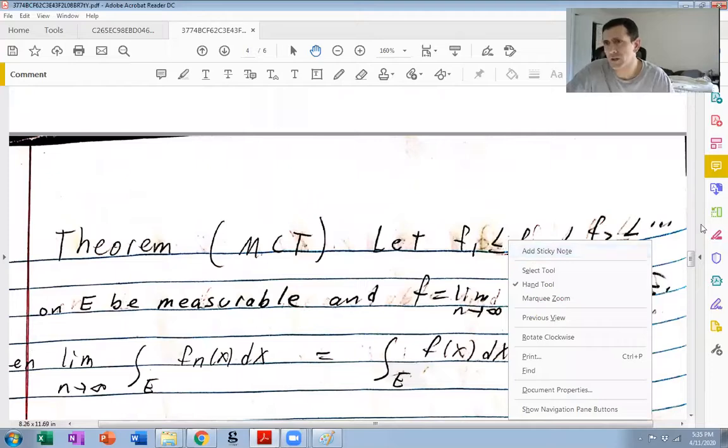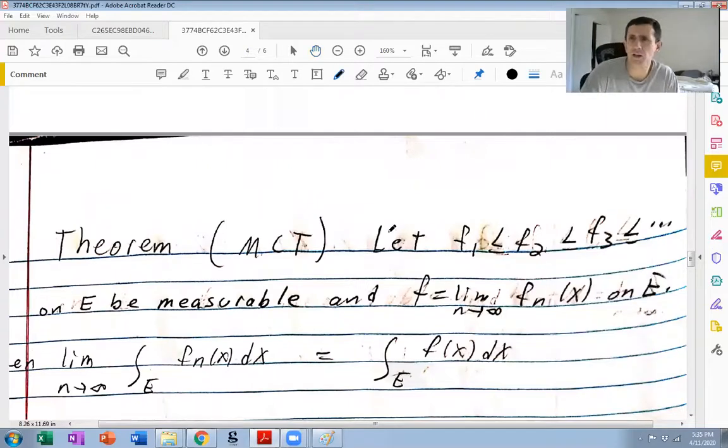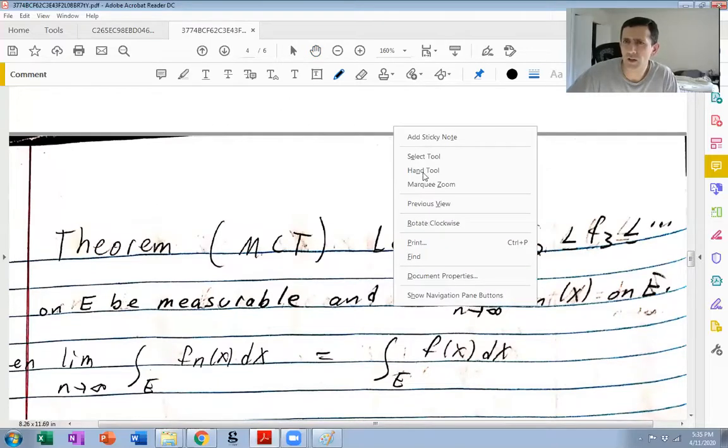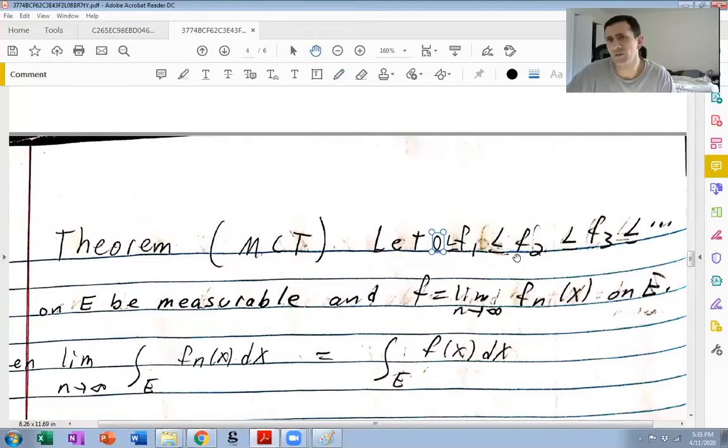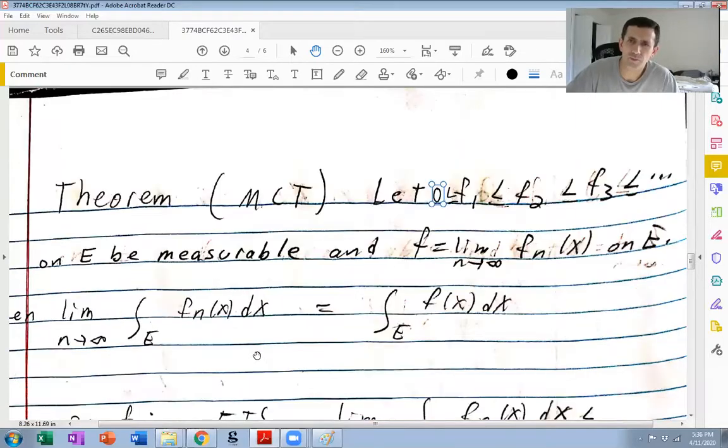So to make that absolutely clear, I'll write that in. So 0 less than or equal to f1 of x, et cetera, or f1, f2, et cetera. And if f is this pointwise limit, which again exists because it's an increasing sequence, could be infinity, that's okay, then we can interchange the limits and the integrals.